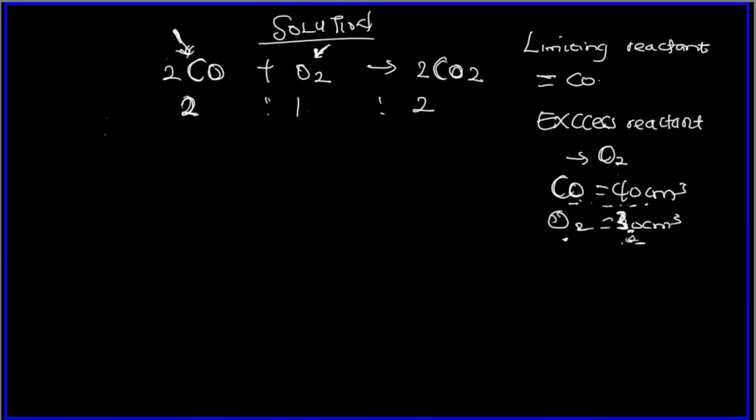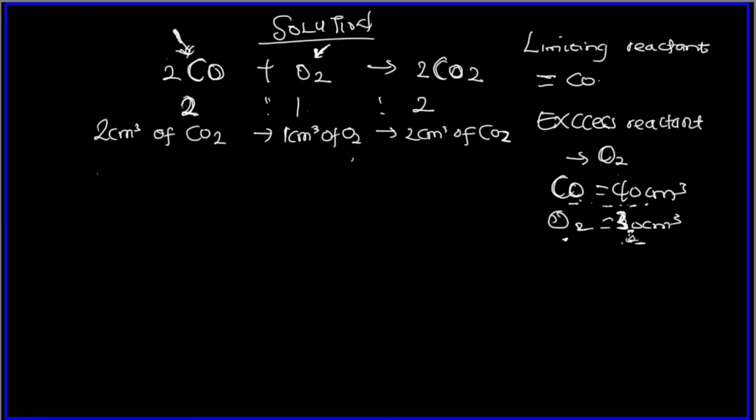So we can say here that 2 centimeter cube of CO reacts with 1 centimeter cube of oxygen gas to give 2 centimeter cube of CO2, right? So we are dealing with reactants here, remember.